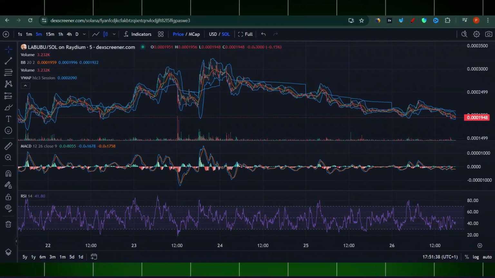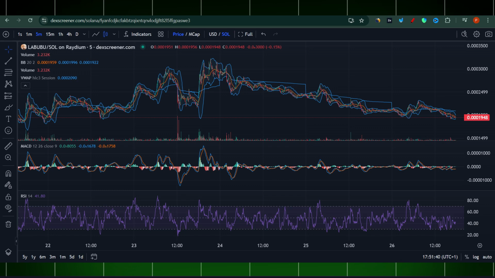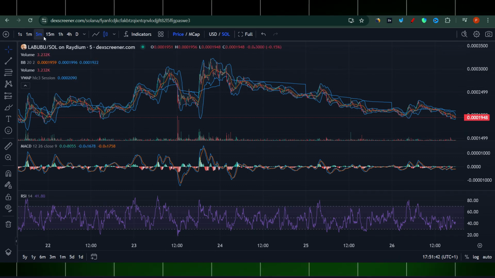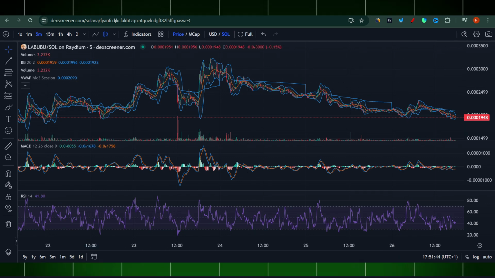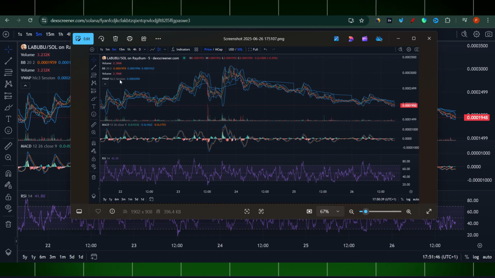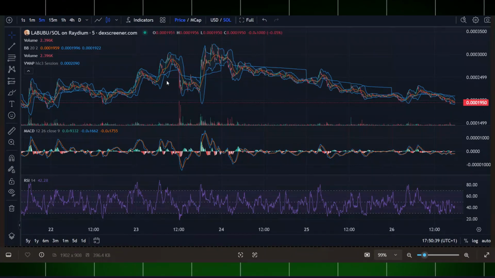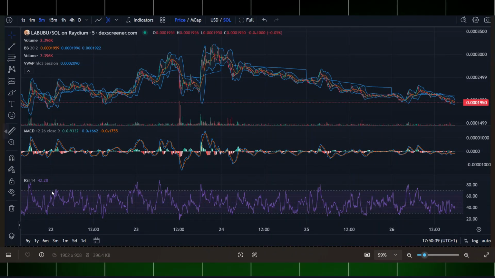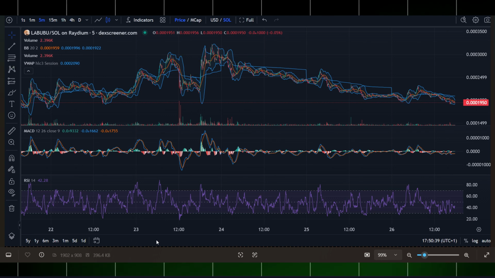Okay, I finished preparing my screenshot. I was considering doing 15 minutes, but then I decided to stick to the 5 minutes. So here's the screenshot. The way I did it is I included all the information.